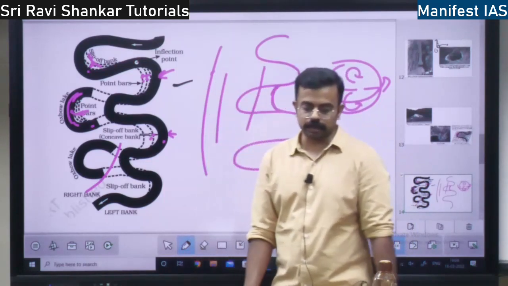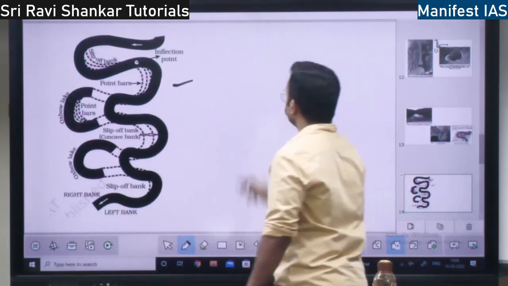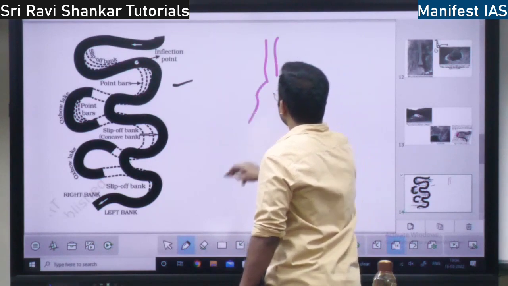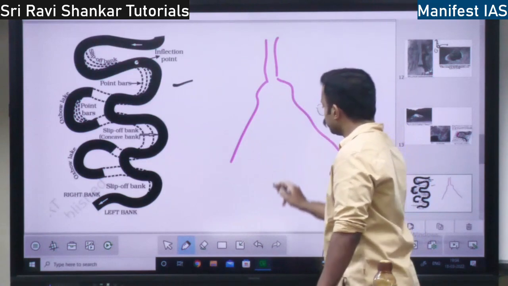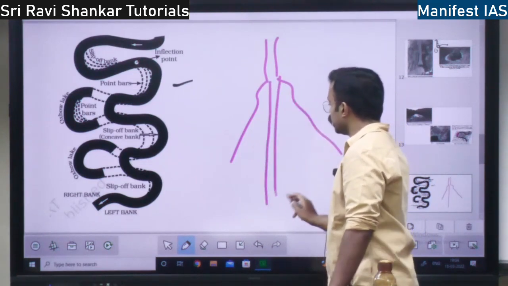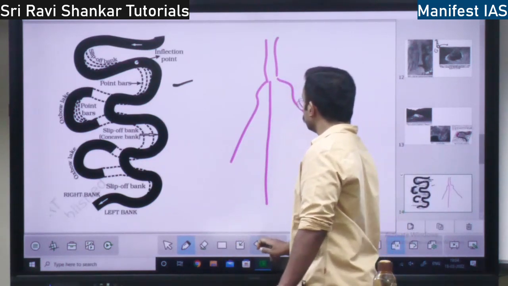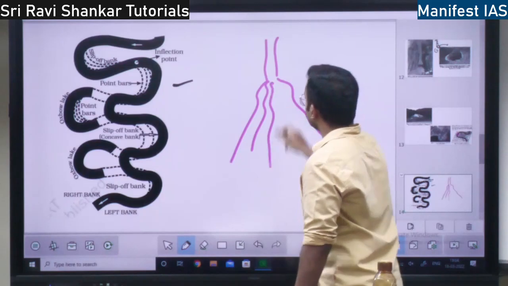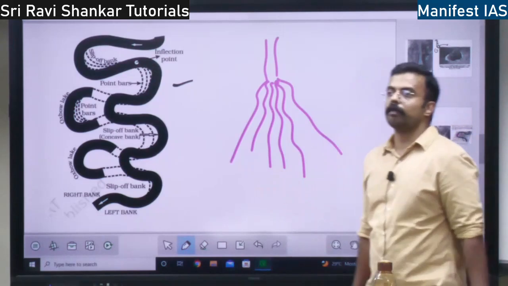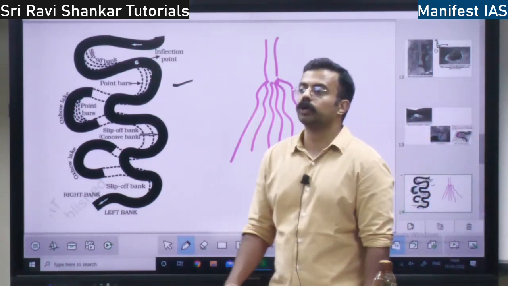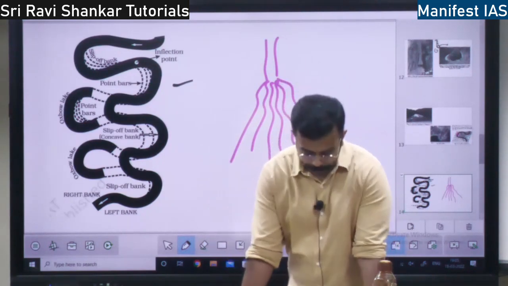What is a braided channel? See, when there is a delta, the river comes like this and an alluvial fan is formed at the delta. See, the river doesn't just go and flow into the ocean like this. How does it go and flow into the ocean? It is going to flow in multiple thread form, right? So this multiple thread pattern of river flowing into the ocean is called a braided channel, right? That is the concept of braided channel.